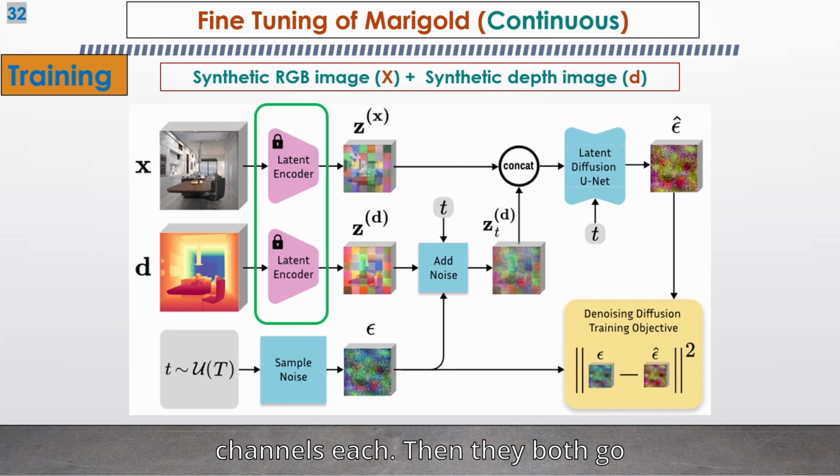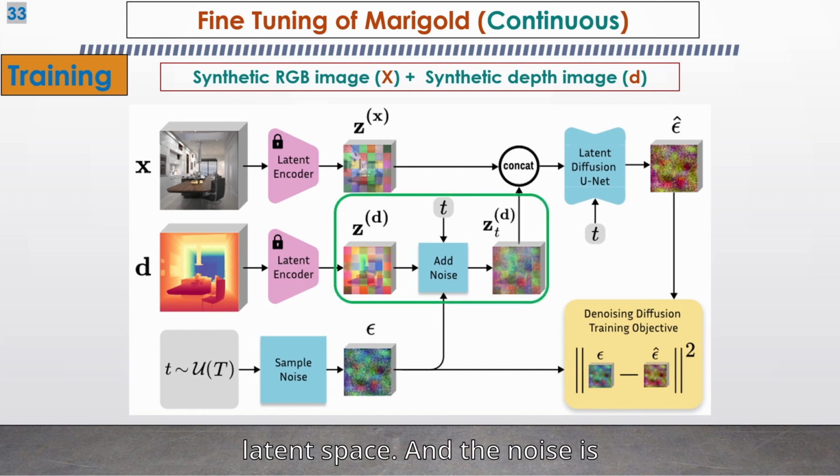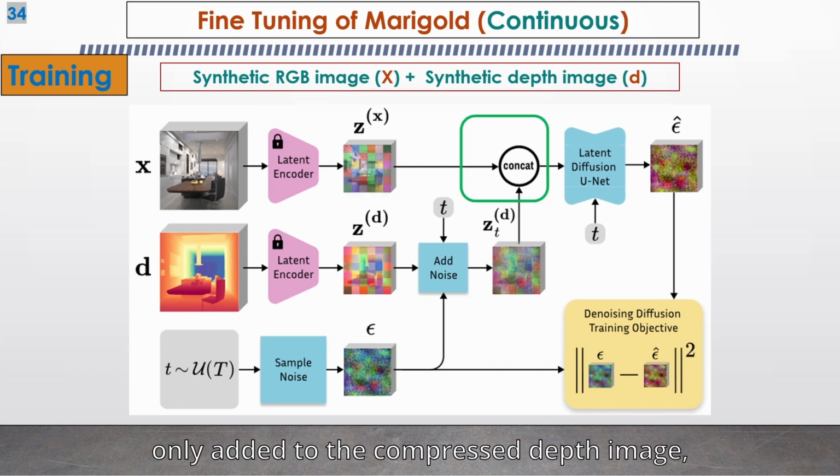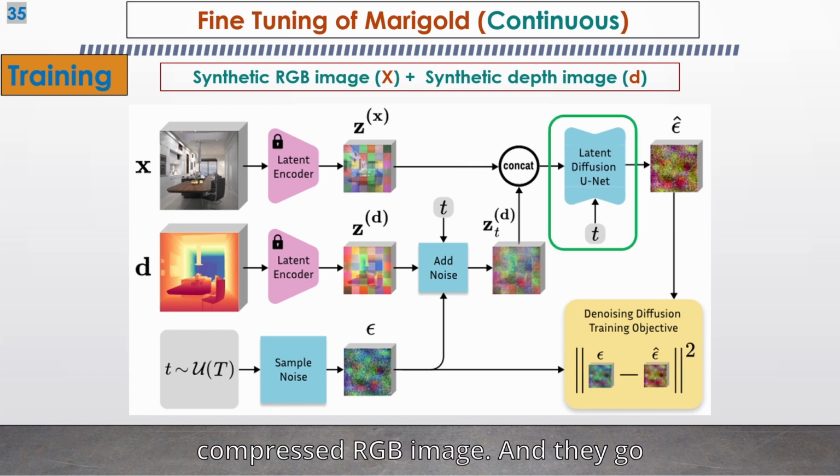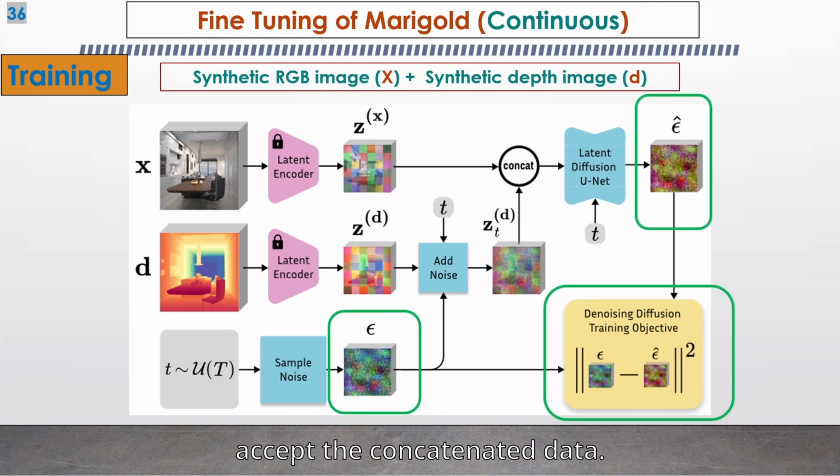Then they both go through the encoder to pass into the latent space, and the noise is only added to the compressed depth image, which is later concatenated with the compressed RGB image. And they go through the latent diffusion unit. The first layer of the unit was modified to accept the concatenated data.